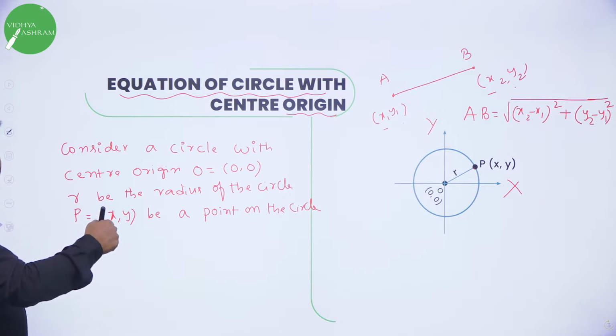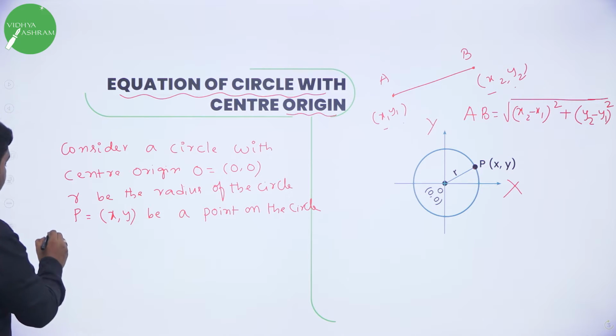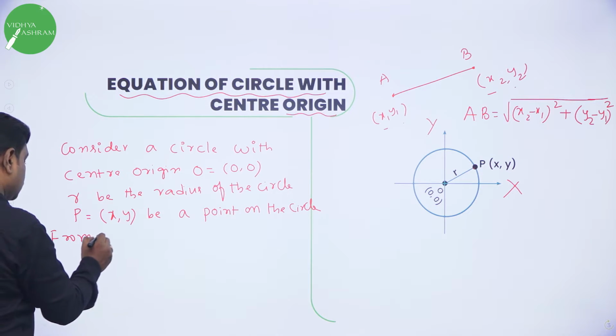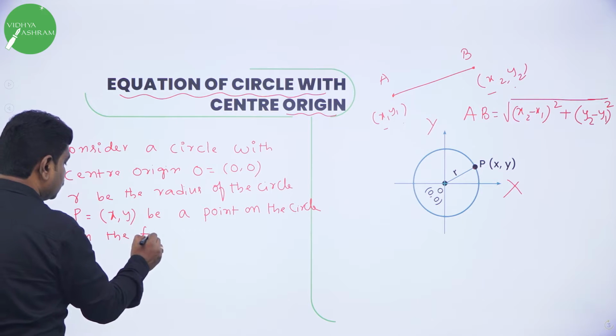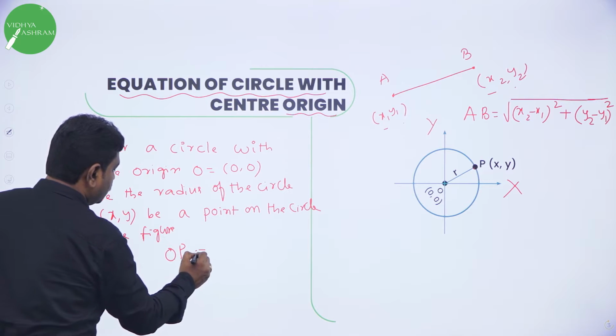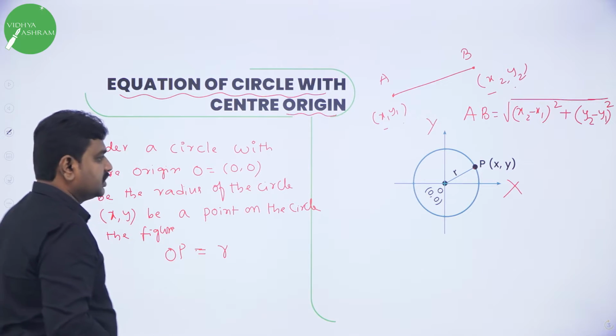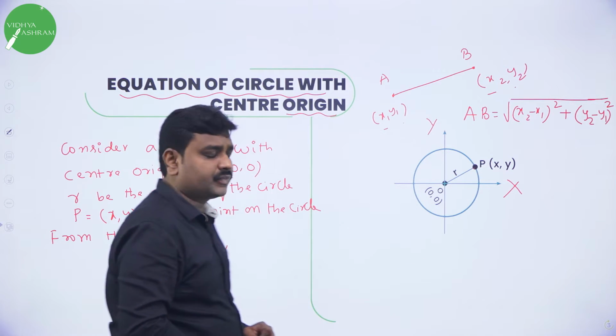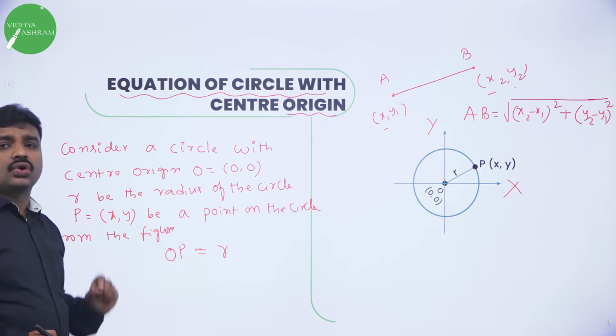And anything you want to derive, we derive from what? The diagram, from the figure. O to P is R. Do you agree? The distance from O to P is R. So I wrote OP is equal to R.